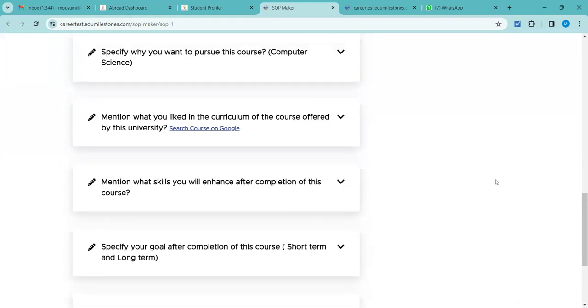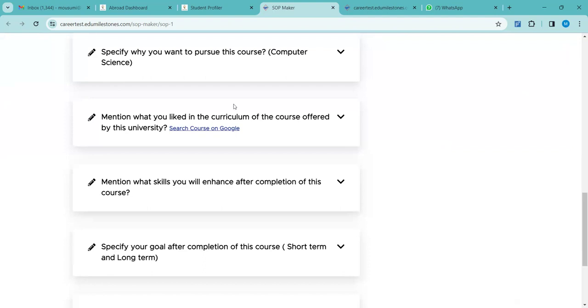Also, as I have mentioned, once we shortlist the colleges for the student, we do share the program links, right? So why do we share the program links? So that the student can go through the curriculum of the courses that they want to pursue, because courses might be the same in different universities, but there might be differences in the curriculum. So it is very important for the student to go through the curriculum and select whichever they think complements their background or their future or their studies the most.